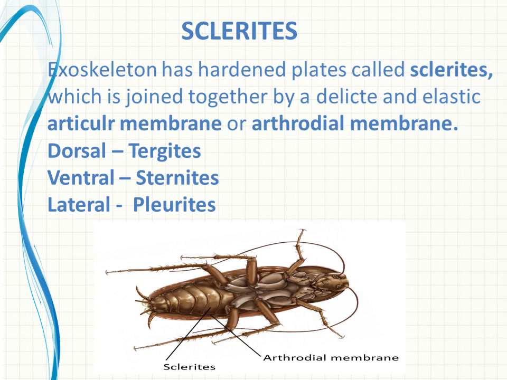Okay. And the sclerites which are present in the dorsal view, upper part, are known as tergites. And the sclerites which are present in the ventral view are known as sternites. And the sclerites which are present on the lateral sides are known as pleurites. Okay, so these are the types of sclerites present in various regions of the body. Can you watch this figure? The sclerite is noted there, and moreover the arthrodial membrane also is noted there. So that membrane is connecting the sclerites with each other. Fine.